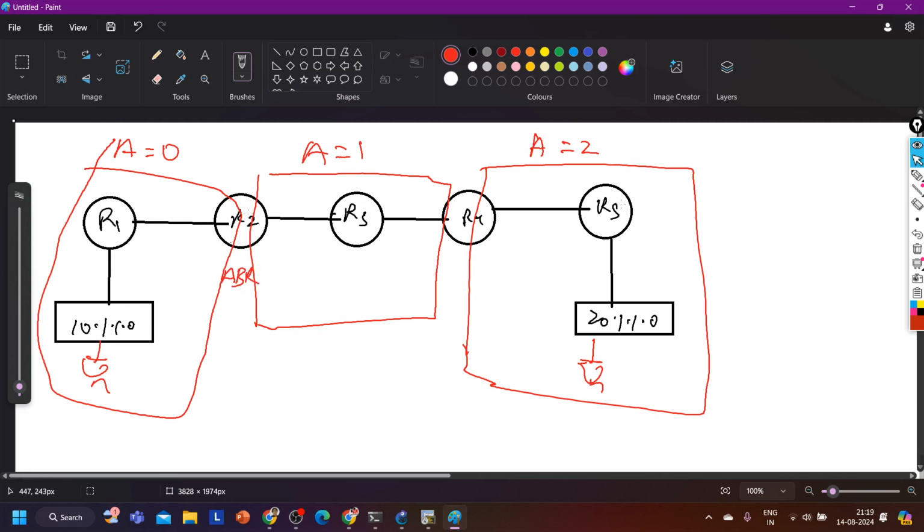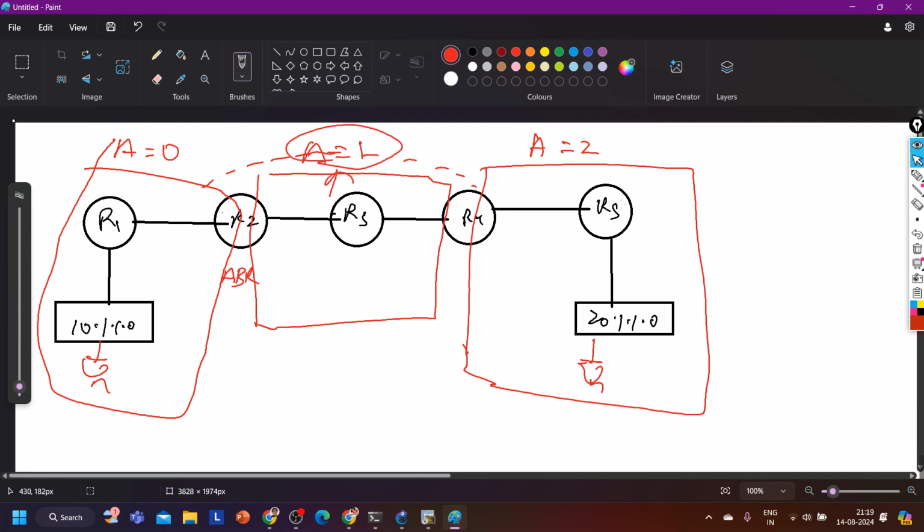Router 2 is the ABR. So router 2 will generate LSA 3, right? To share the area 0 prefix in area 1. But LSA 3 cannot cross the area, so router 5 will not get the 10 subnet. So the concept of virtual link is extending area 0 here, between router 2 and router 4, as both routers are connected with area 1.